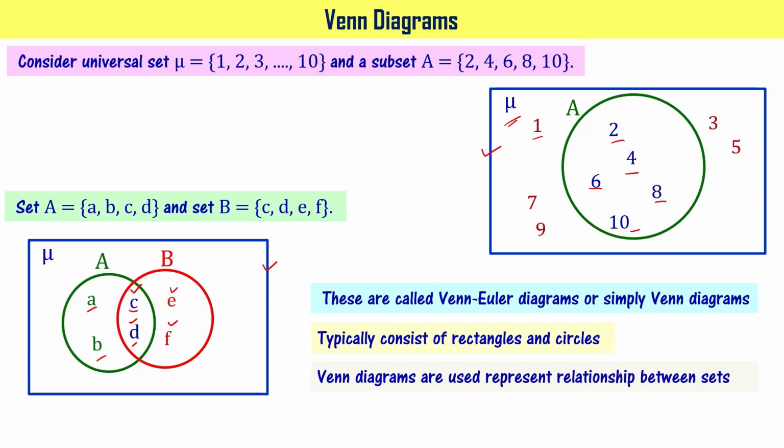Venn diagrams are used to represent the relation between sets. You see, A is a subset of mu, that is shown using this particular Venn diagram. When it comes to this, A and B are two sets which are subsets of universal set mu, and A and B share some elements in common. Those elements are C and D. So that kind of relation between the sets can be shown using a Venn diagram. That's the whole idea of Venn diagrams.